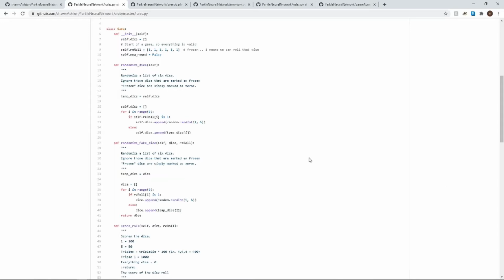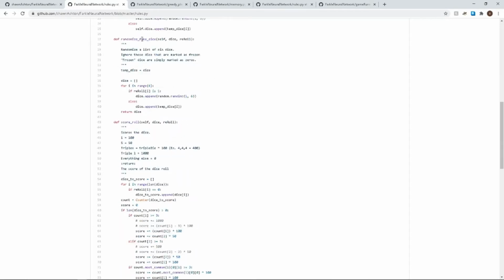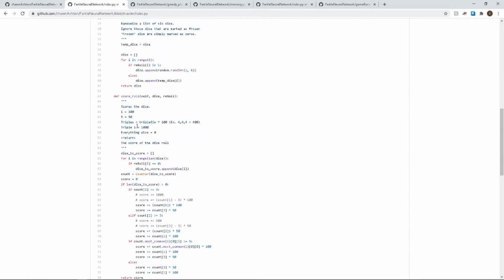In order to even start working on a neural network that can learn how to play Farkle, we first had to kind of program the game itself. We started off by having something that can score dice. It's right here. Where ones will be 100, fives will be 50, a triple of any kind will be whatever that triple is times 100, and then triple ones would be 1,000.